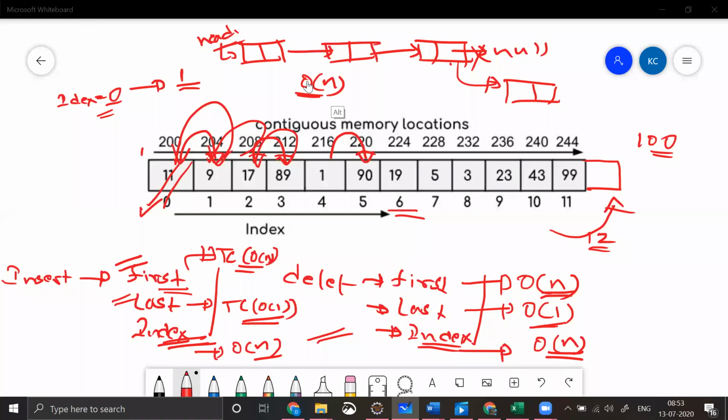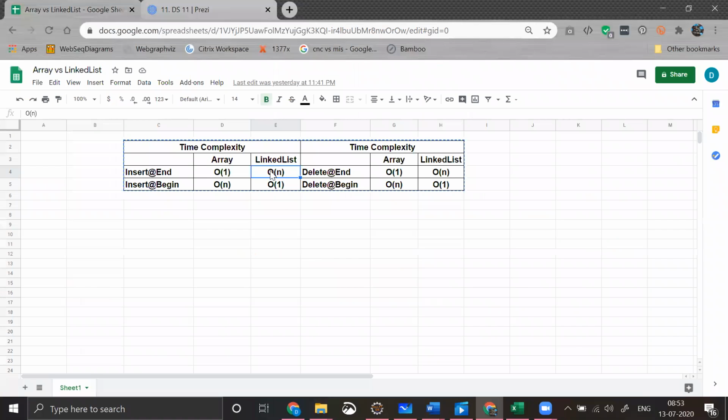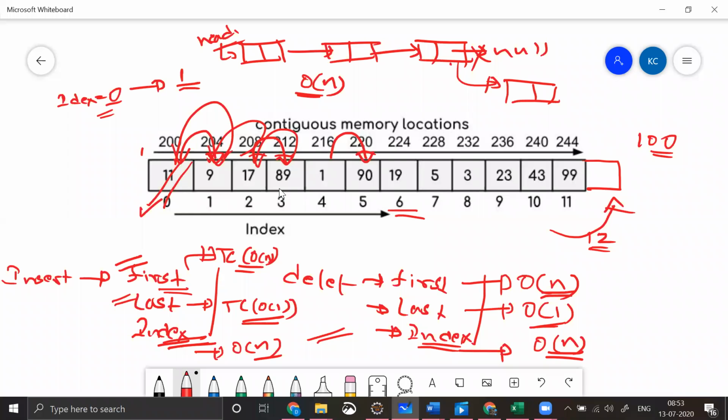The same thing is written over here. Insertion at end will become order of n, and insertion at beginning, right? What happens when you need to insert something at the beginning? You put the link from the new node to the old head, and the new node becomes head. This is our first program in the linked list. And what will be the time complexity? You are not traversing anything, you just created one node and attached it to the head, right? So the time complexity will become order of 1.